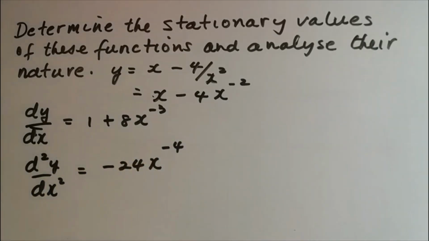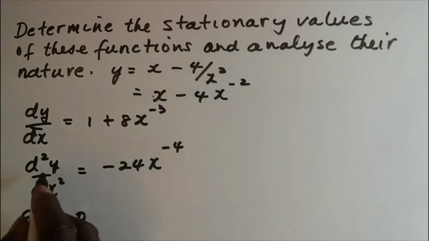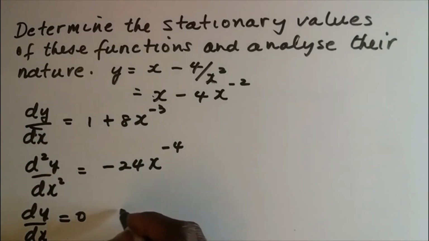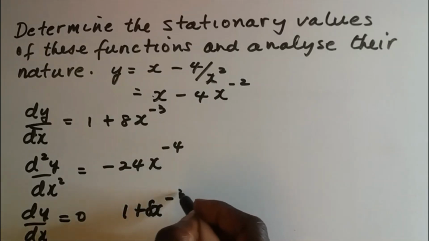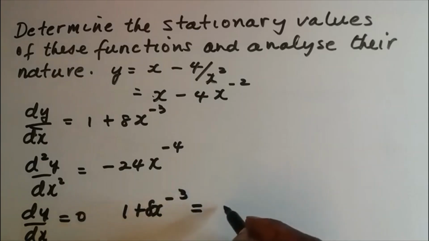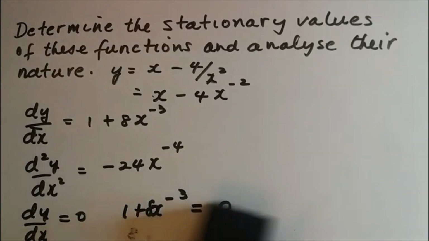Well, we know that at turning points, dy/dx is equal to 0. We do know dy/dx is also 1 add 8x to the minus 3, and so we can equate this to 0, which we can rearrange again to give